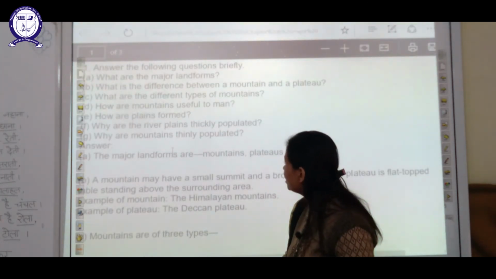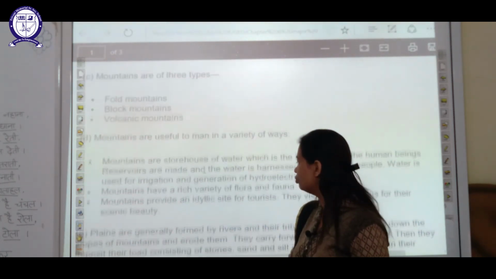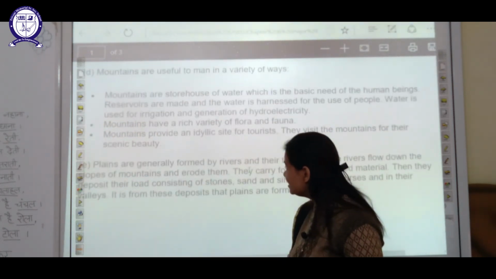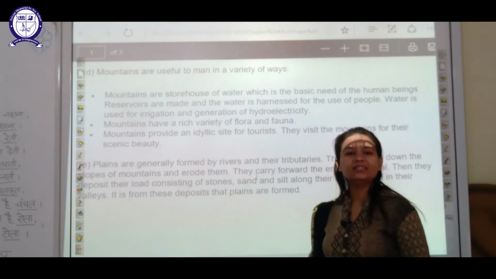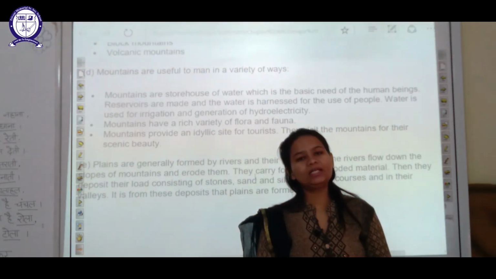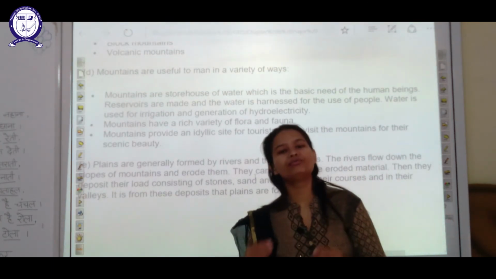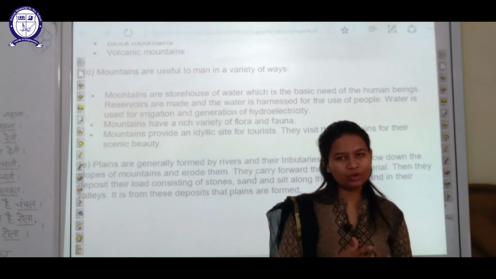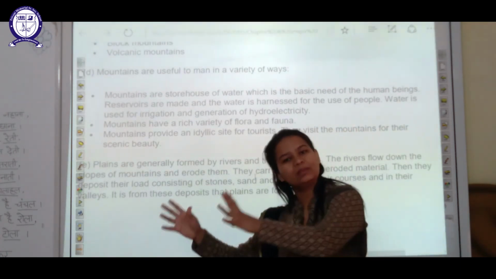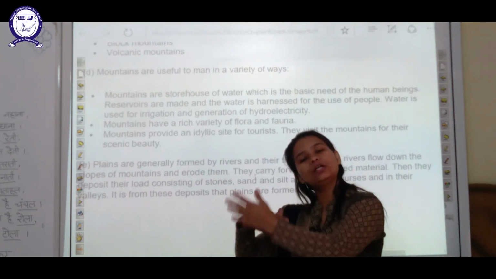Thereafter, students, the next topic is how are plains formed. While we were discussing plains, I told this thing to you. Basically, soil is there at a particular place and because of various agents like wind or water, soil gets eroded from one place to another and gets deposited at another place.